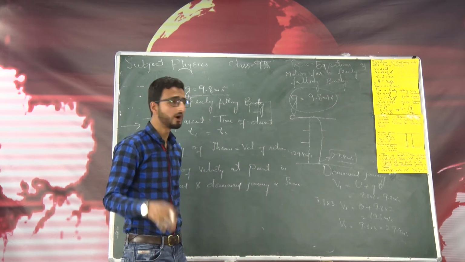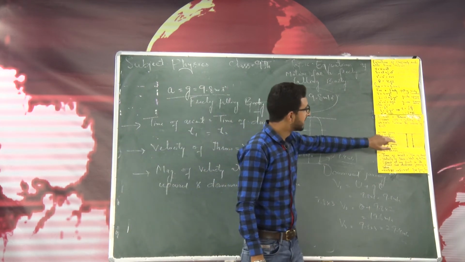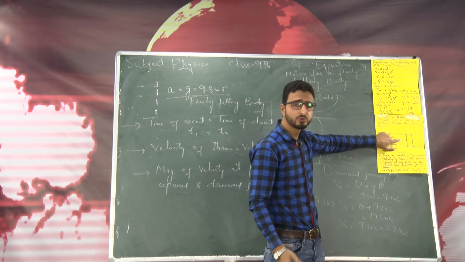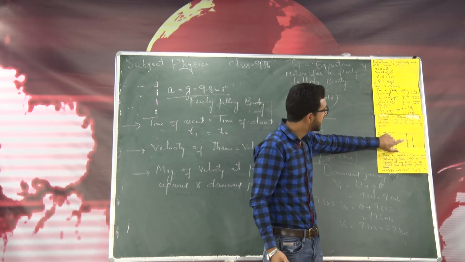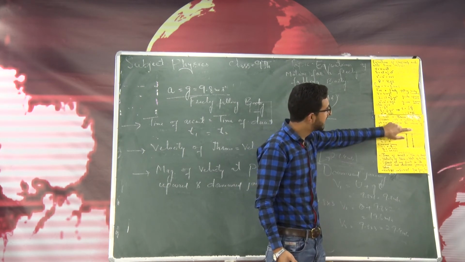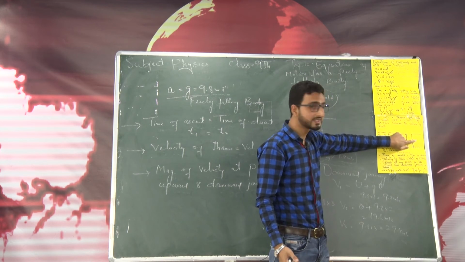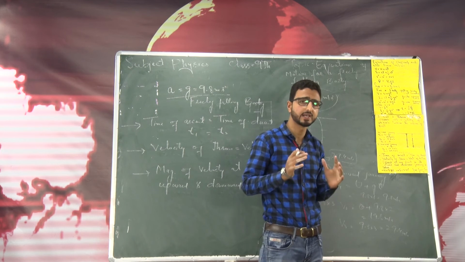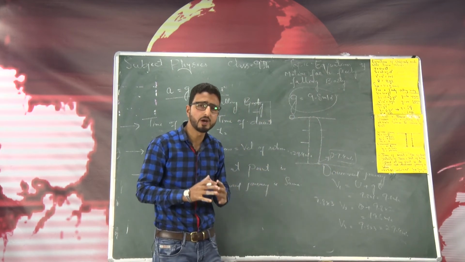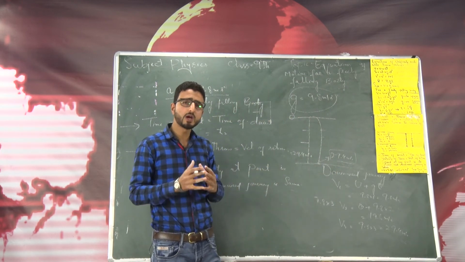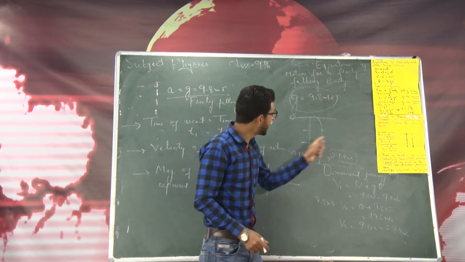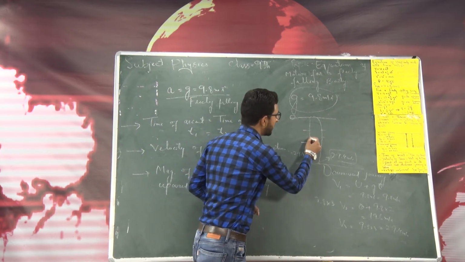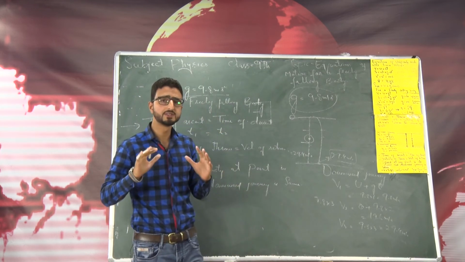You got it or not? You can easily see it. Velocity of the body after 2 seconds when it was thrown upwards is 9.8 meter per second, and velocity of the body after 1 second at this very position is again equal to 9.8 meter per second. So the magnitude of the velocity, that is speed, at any point during its upward and downward motion is the same.